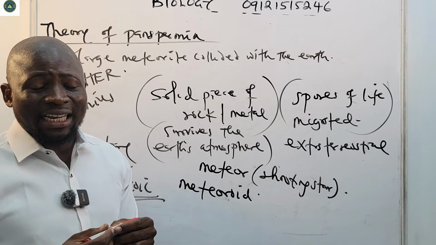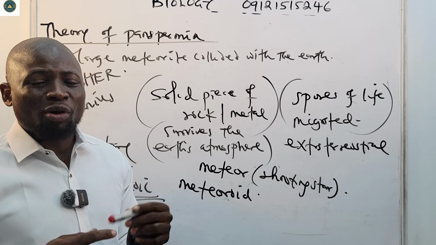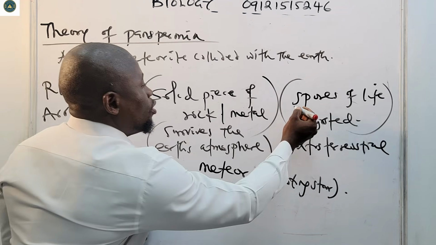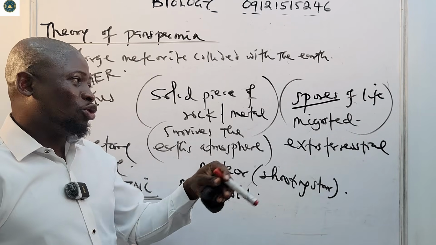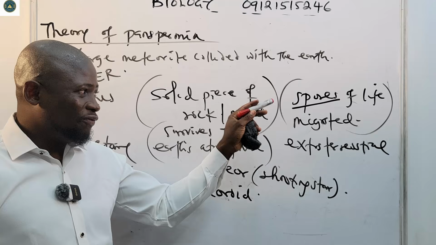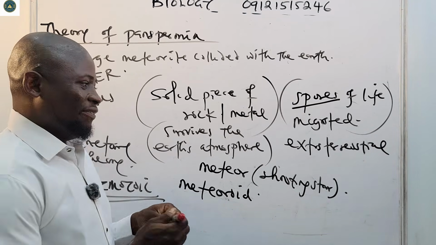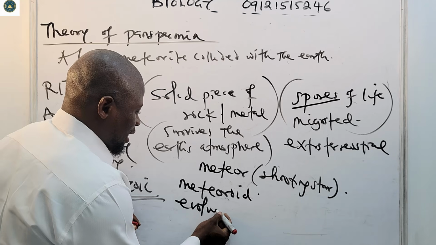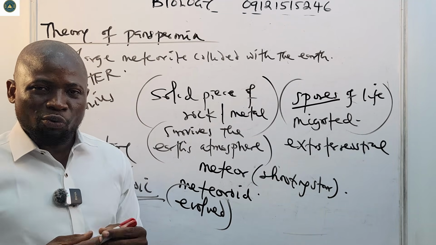The Greeks believed that life on Earth came from space, that life must have come from other planets in the form of spores, and then after it came here, it evolved. The spores evolved after coming to the Earth.